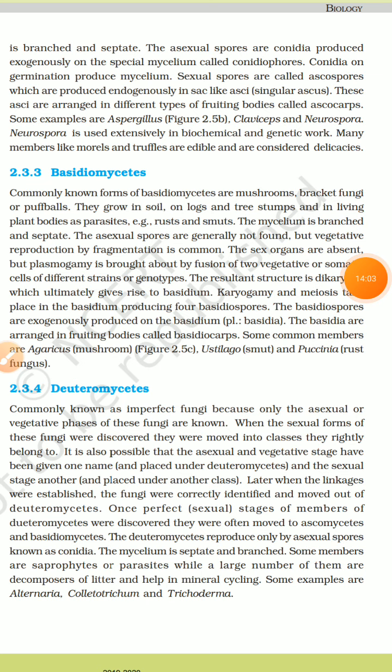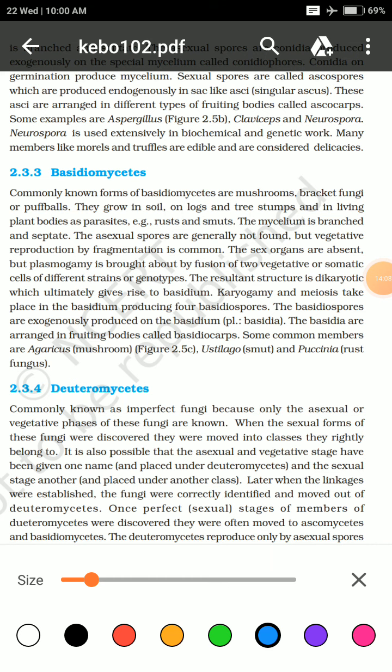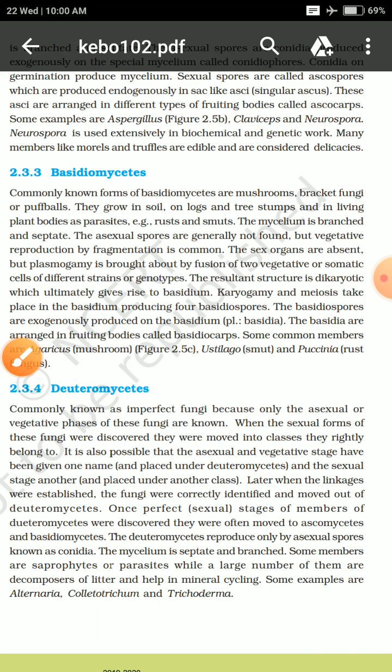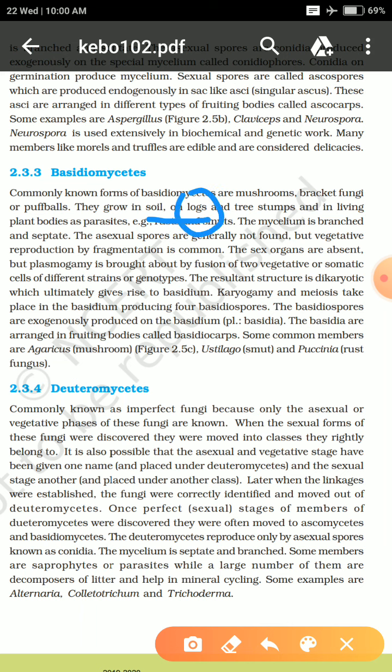Okay, the next thing that we have to discuss is actually about basidiomycetes. What is actually basidiomycetes? They are commonly formed in different structures like mushrooms, bracket fungi, puffballs. They are known by different names. They are grown in soil, logs. Logs means the pieces of big trees. The tree trunks, they will develop.